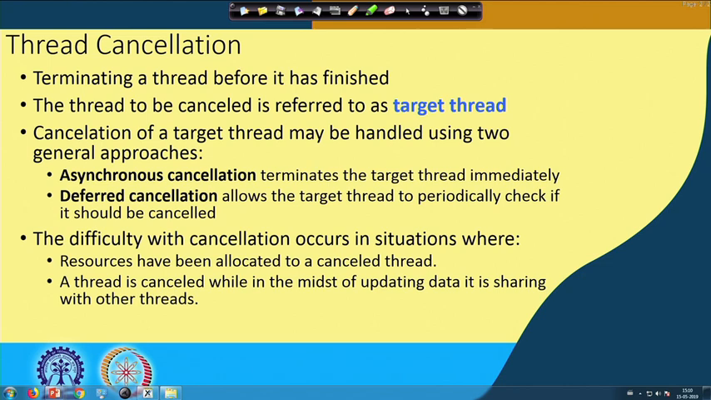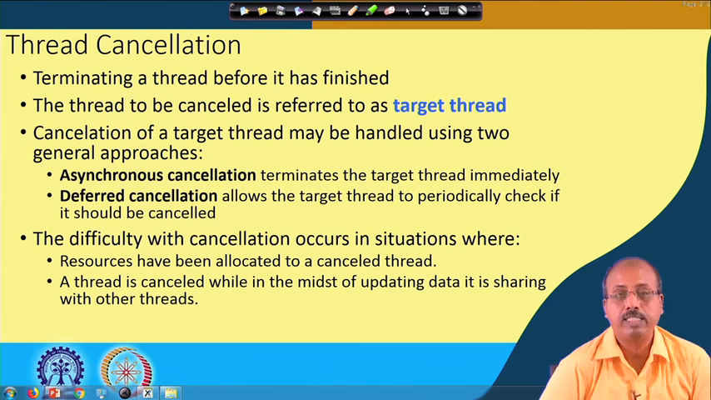In our last class we were discussing thread cancellation, that is, when we think that a particular thread should not run anymore, how it can be terminated. So, cancellation is the process in which we terminate a thread before it is finished. The thread that you want to cancel we will refer to as the target thread.